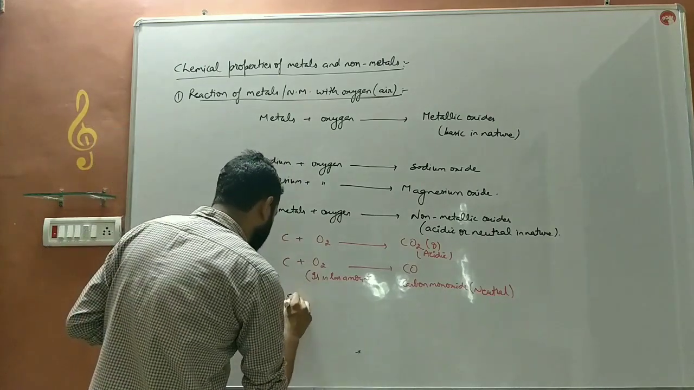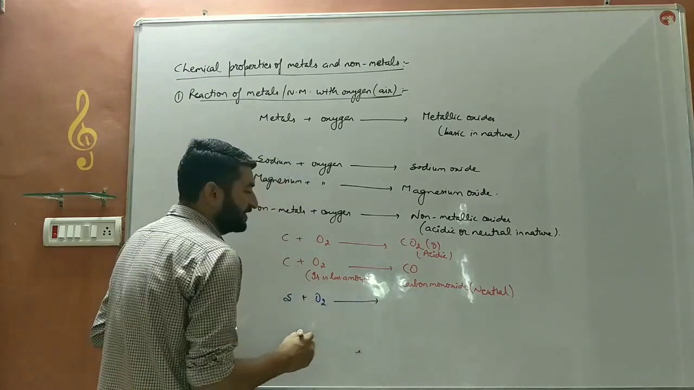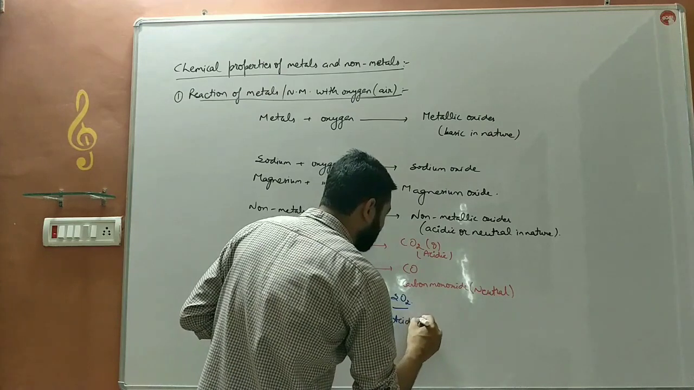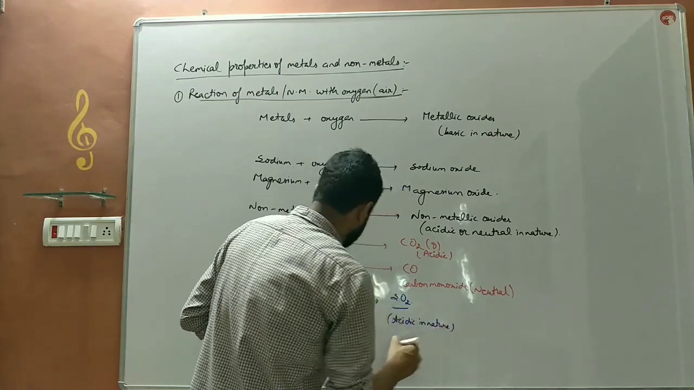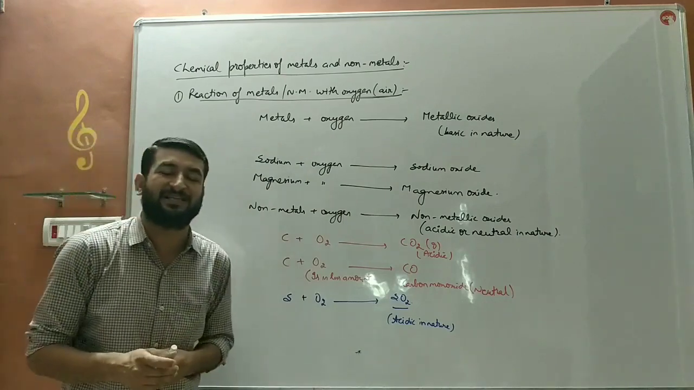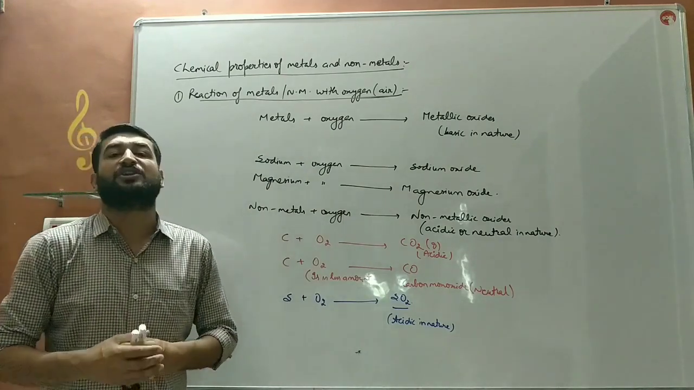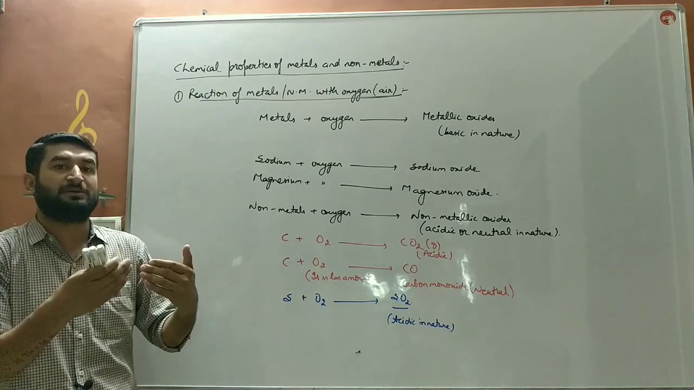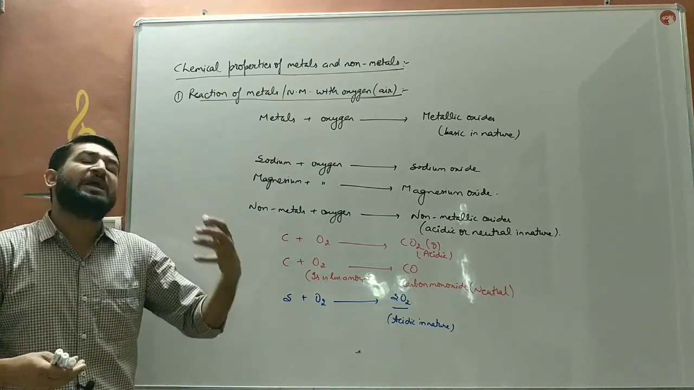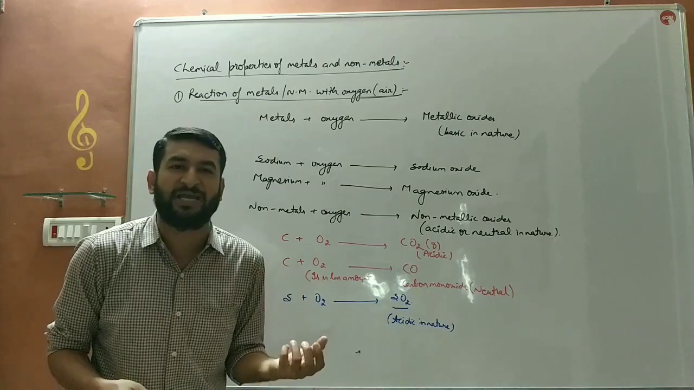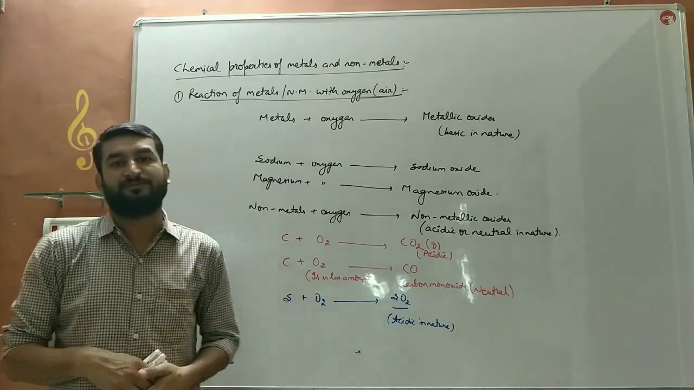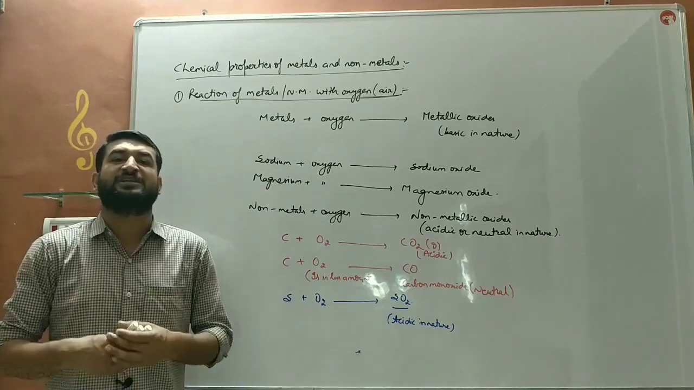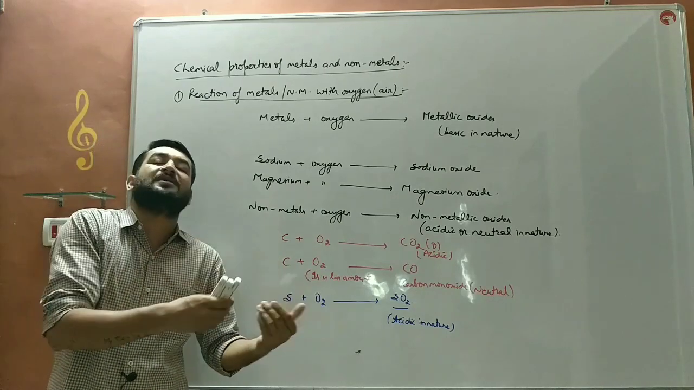The other example is sulfur. It is a non-metal. When sulfur combines with oxygen, it will form a gas, sulfur dioxide, which is acidic in nature. So this is the reaction of metals and non-metals with oxygen. You can differentiate on the basis of this reaction. Metals react with oxygen of air to form metallic oxides, which are basic in nature, whereas non-metals form non-metallic oxides, which are either acidic or neutral in nature.